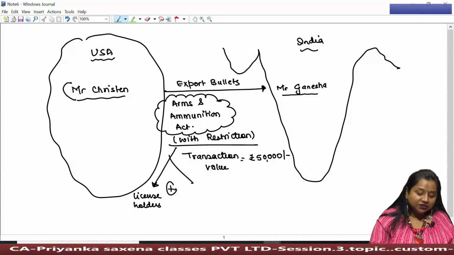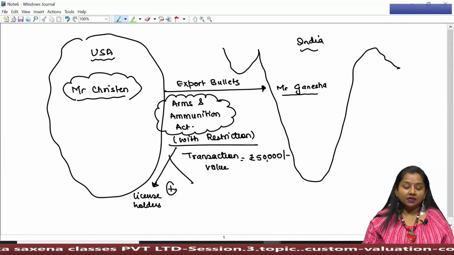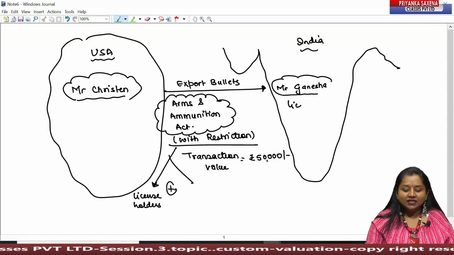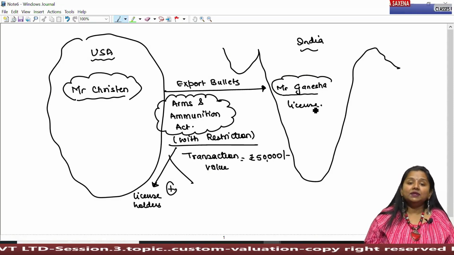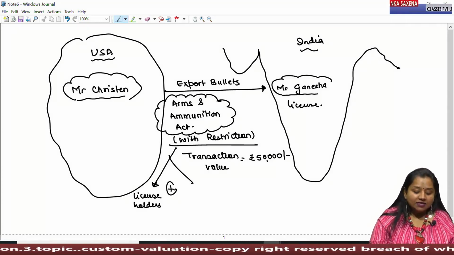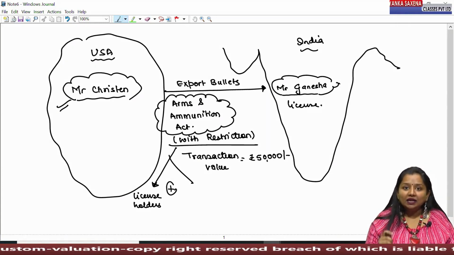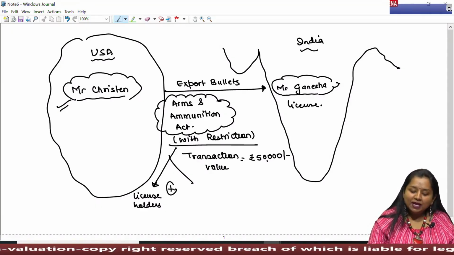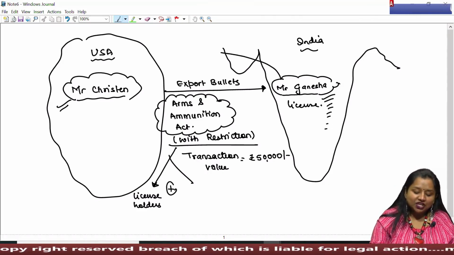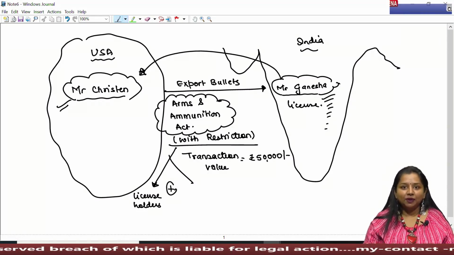For example, Mr. Christine, located in the US, is our biggest supplier of arms and weapons. Now he supplies bullets to Mr. Ganesha, a license holder in India. And Mr. Ganesha is purchasing 100 bullets to be used in a gun. Now Mr. Christine shall ask Mr. Ganesha to maintain a track record of the bullets being used by Mr. Ganesha over a period of time. And Mr. Ganesha shall always inform Mr. Christine of the usage of such bullets he purchased from him.